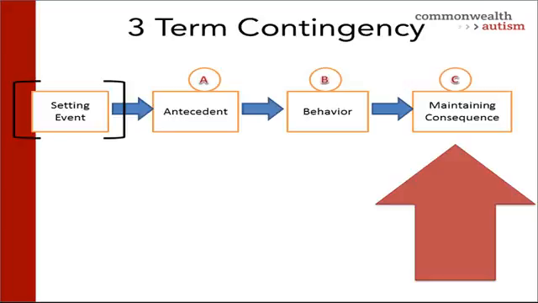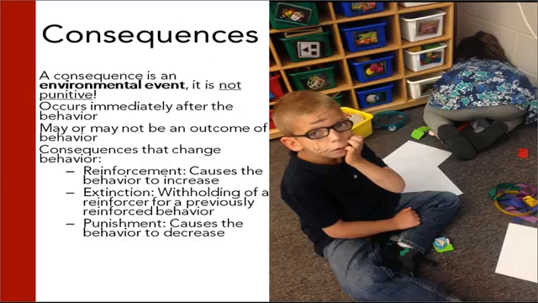And the final piece of the three-term contingency is the C, the consequence. A consequence is an environmental event. It's not necessarily punitive. A consequence occurs immediately after the behavior, and it may or may not be an outcome of behavior. Some consequences that change behavior are reinforcement, which causes the behavior to increase, extinction, which means withholding a reinforcer for a previously reinforced behavior, or punishment, which causes the behavior to decrease.